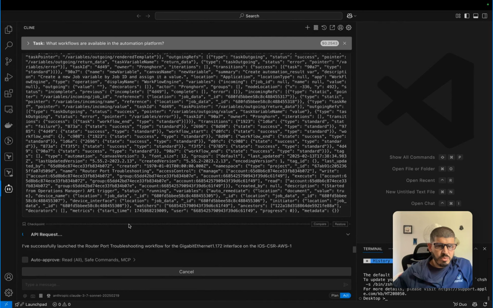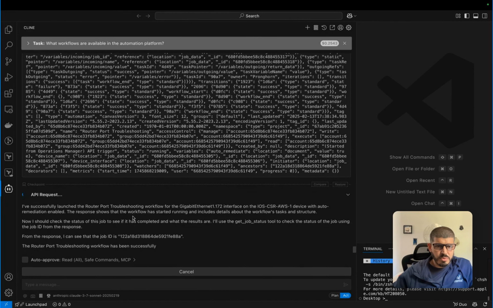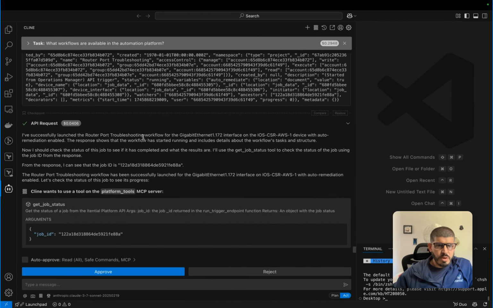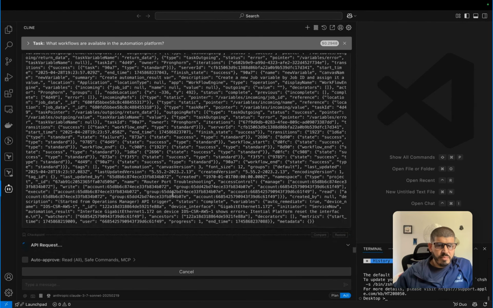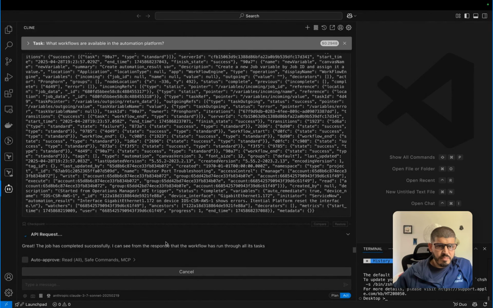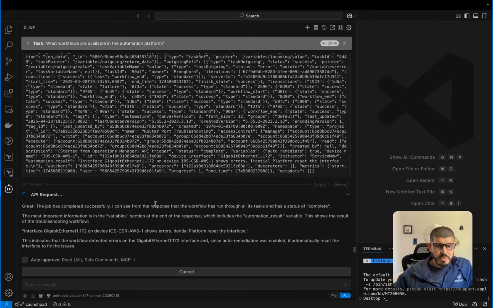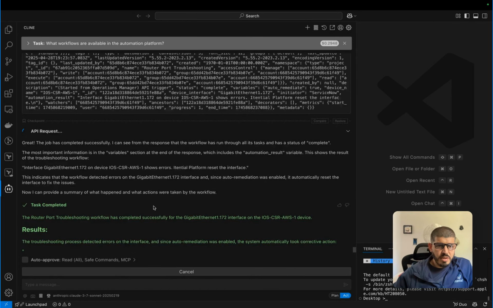And then we can actually go into the platform. Okay, so it launched the router for troubleshooting workflow with all those parameters. And now it actually figured out that this is an async call into the platform. So it captured the job ID so that it can come back and check the status of the job. So I go ahead and did that after I approved it. Let's see. My job is completed. There it goes.